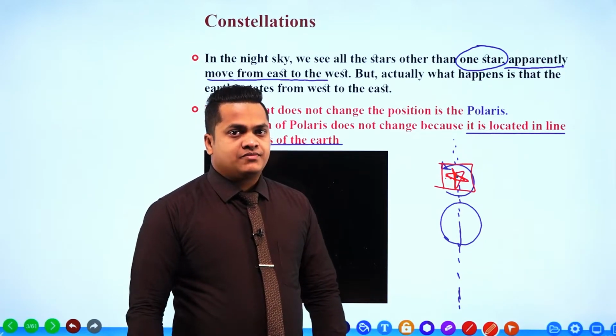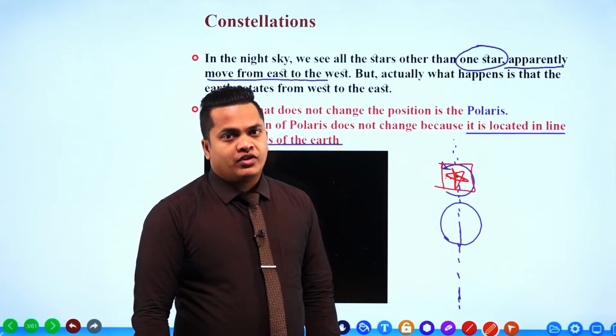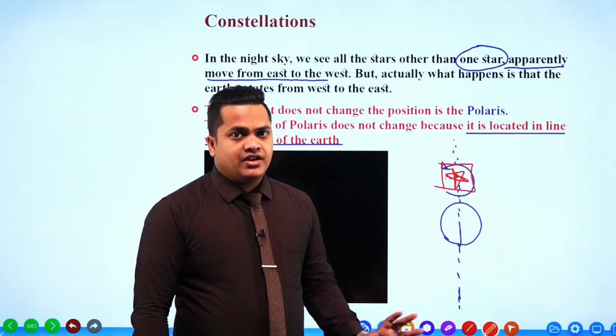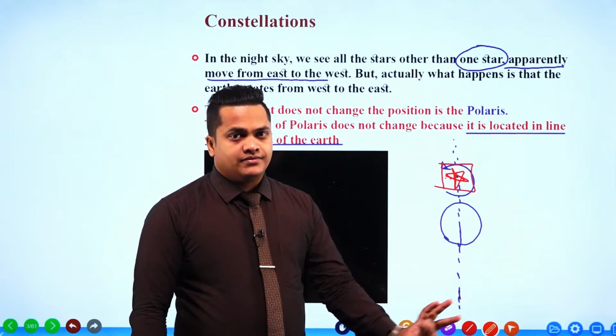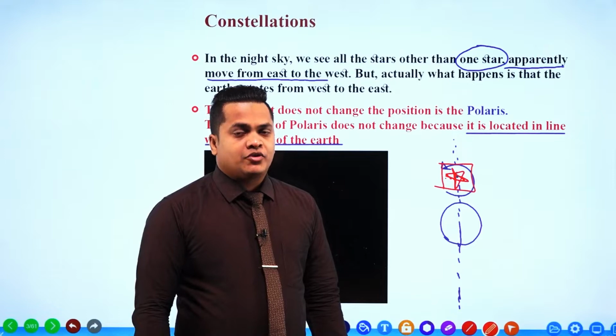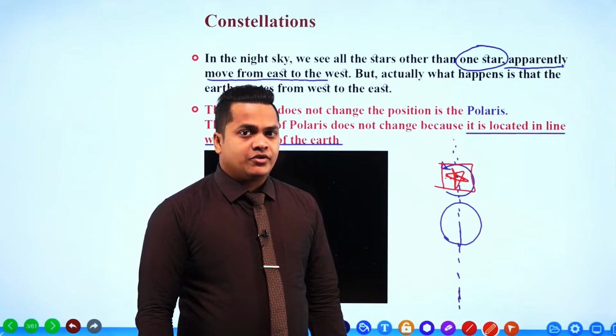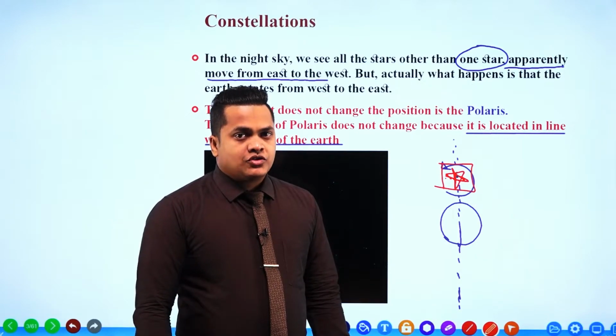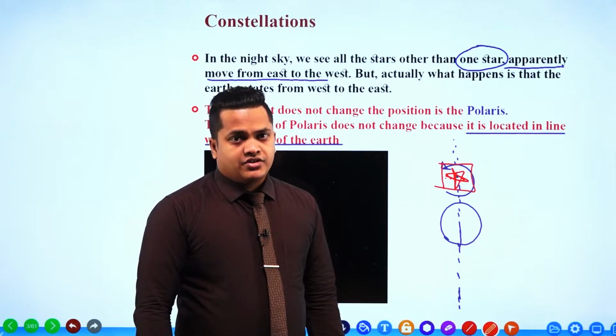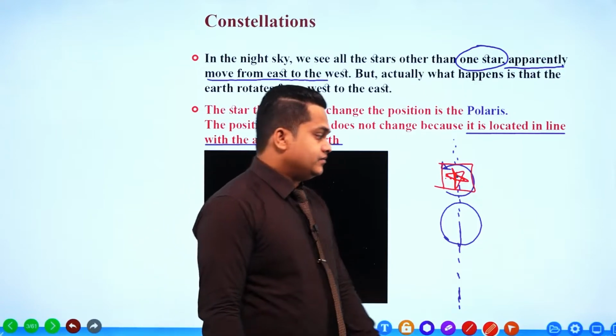However, this Polaris star is not going to move. It is going to be stationary from one day to another. The position is not going to change even though the position of other stars is going to change. So this is the specialty of Polaris, my dear children. Okay, right then.